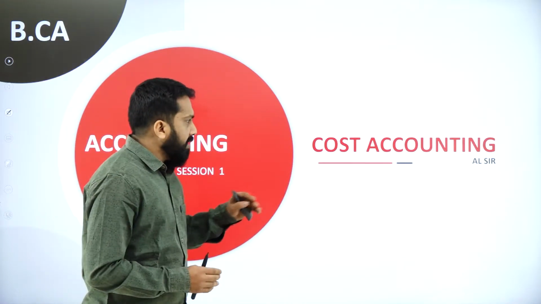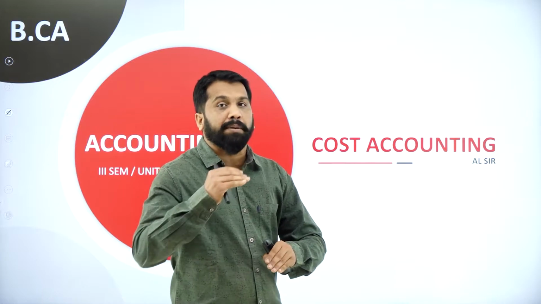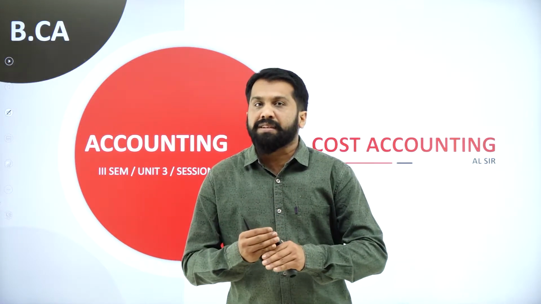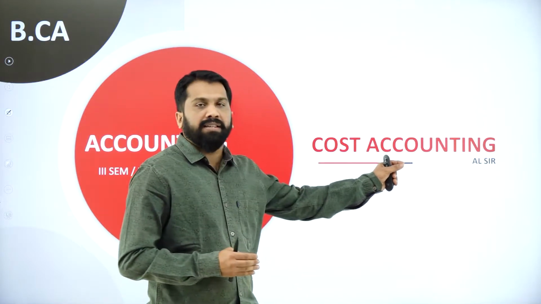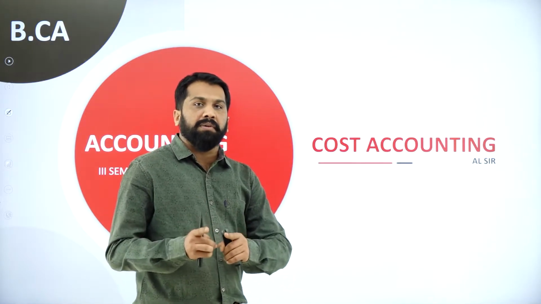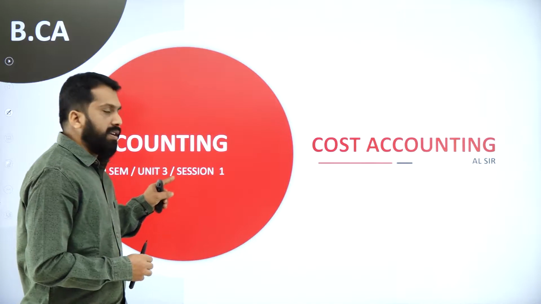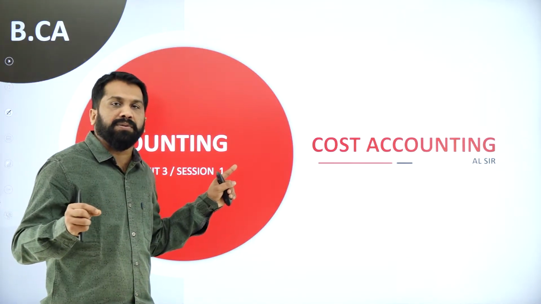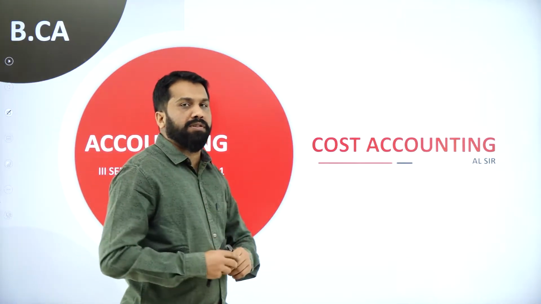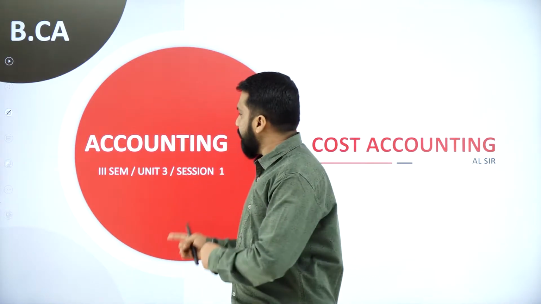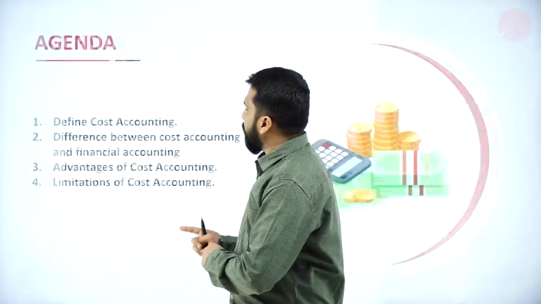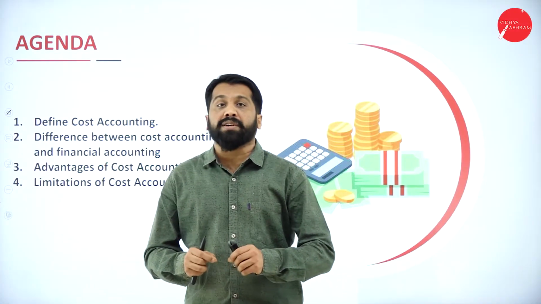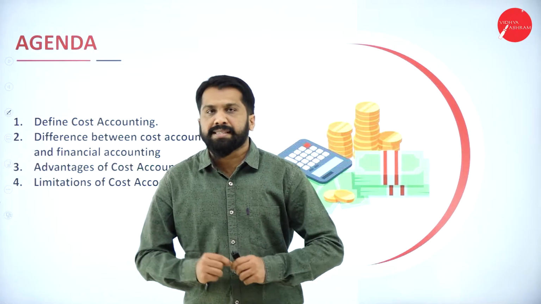So, in the third chapter, you have 3 to 4 subtopics. Whatever subtopics are given in your syllabus, those subtopics will be mentioned in the heading. But remember, this is your chapter 3 and your subject is accounting. Whatever 4 chapters you have, for everything the subject is the same, that is your accounting subject. So we are in the third chapter. Now, what are we going to study in today's session?